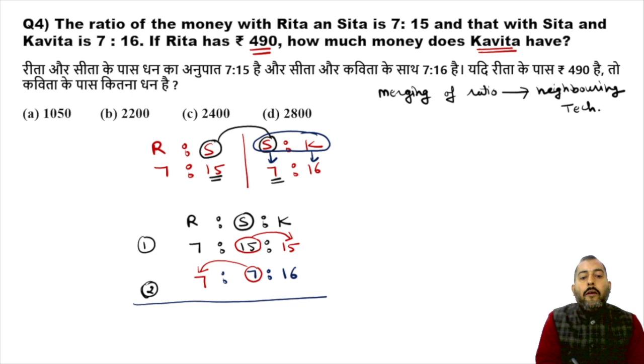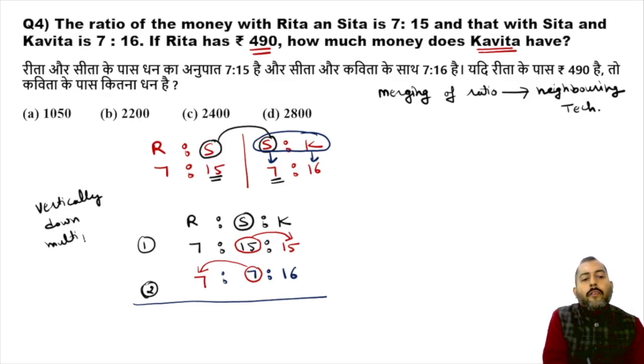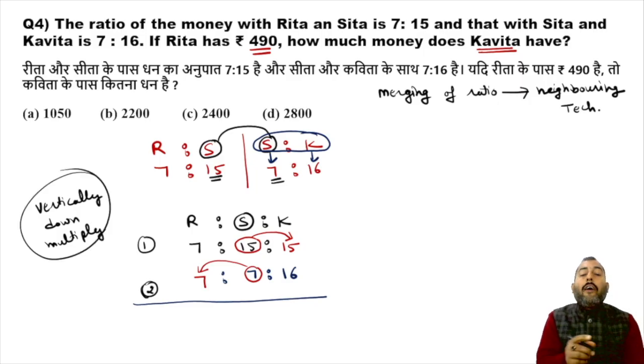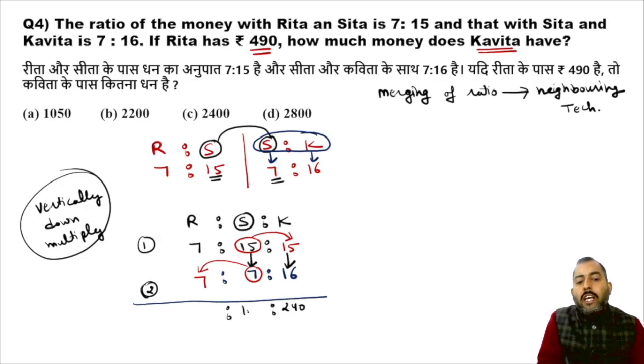Now, vertically down multiply. So remember, vertically down multiply. After filling the neighboring gaps, vertically down multiply. So what is 15 into 16? 240, because 15 into 15 is 225. So it is 240. What is 15 into 7? 15 into 7 is 105. And what is 7 into 7? 7 into 7 is 49.